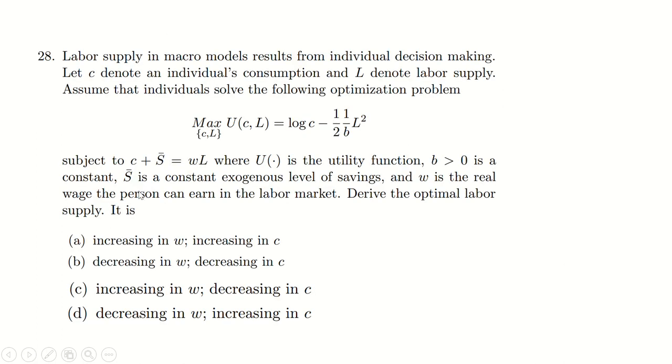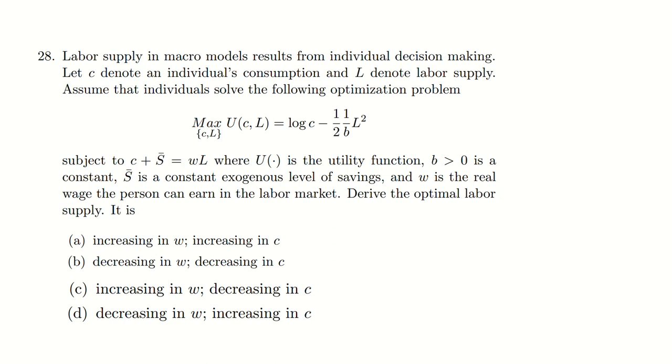Question number 28. Labor supply in a macro model. Results from individual decision making. Let C denote an individual's consumption and L denote the labor supply. Assume that individuals solve the following optimization problem: max U(C, L) equals log C minus half 1 by B L square, subject to the budget constraint given.